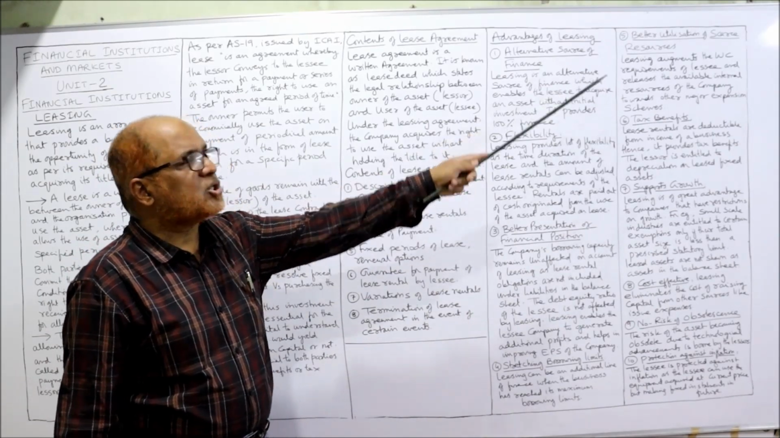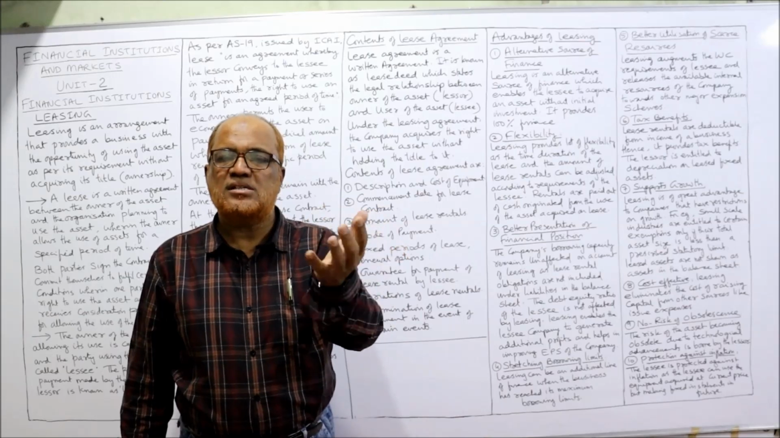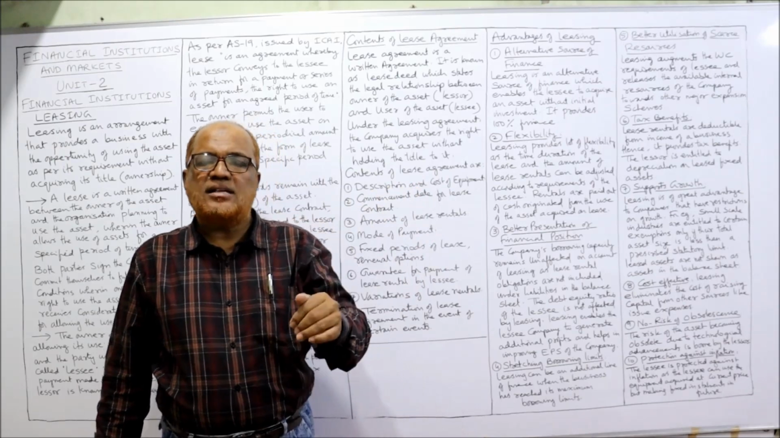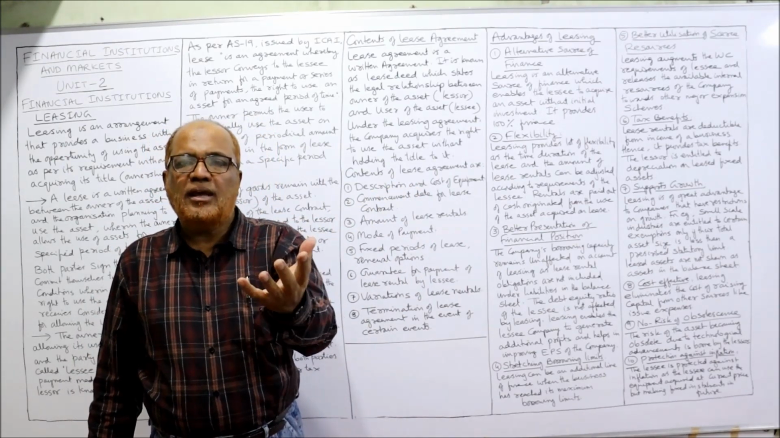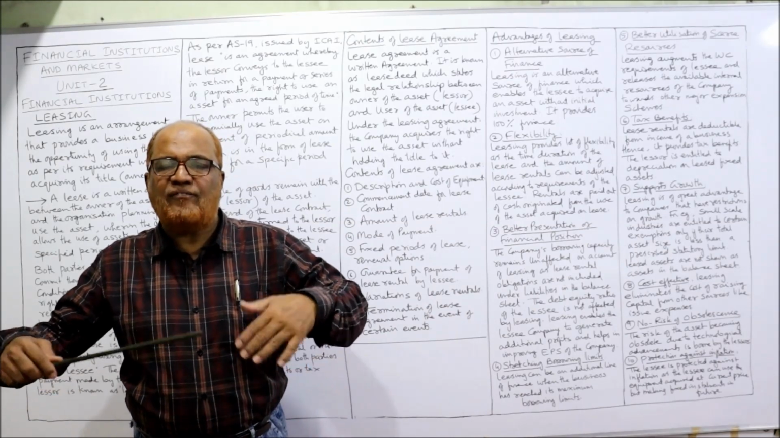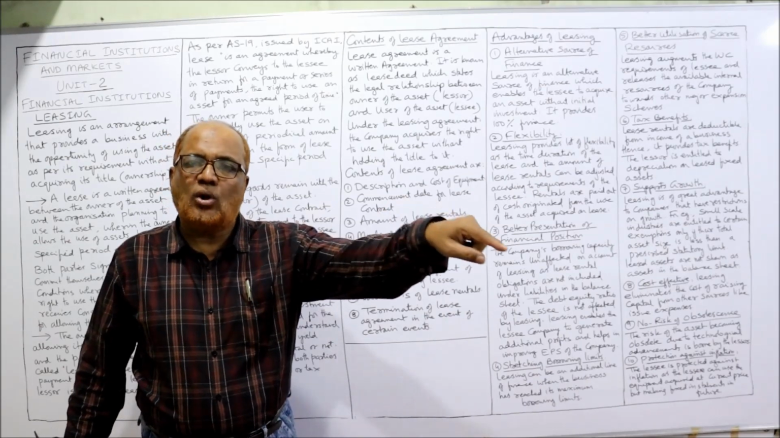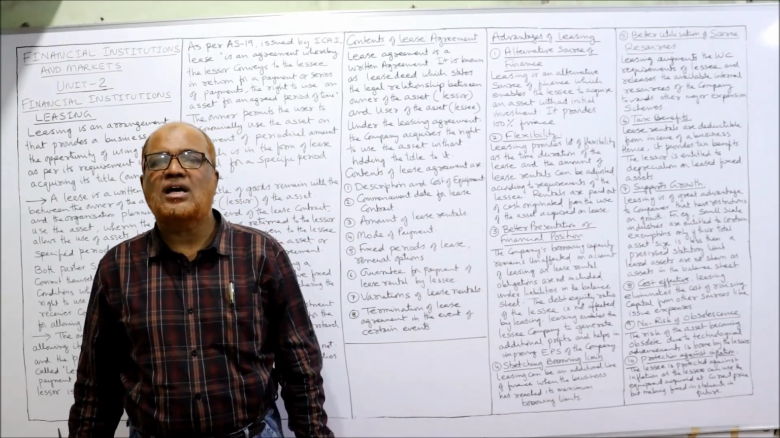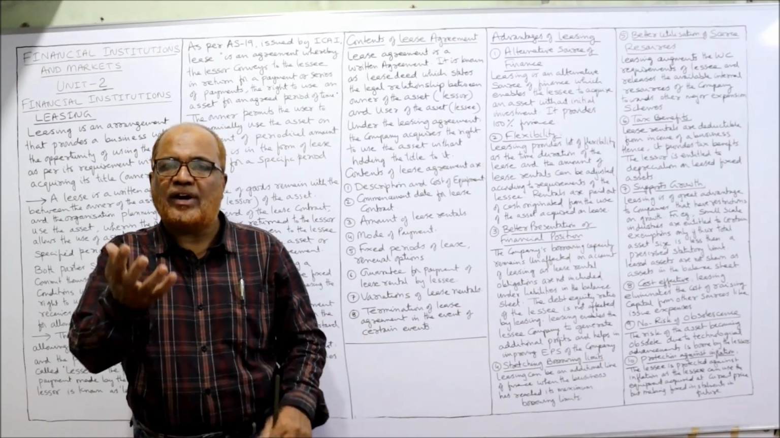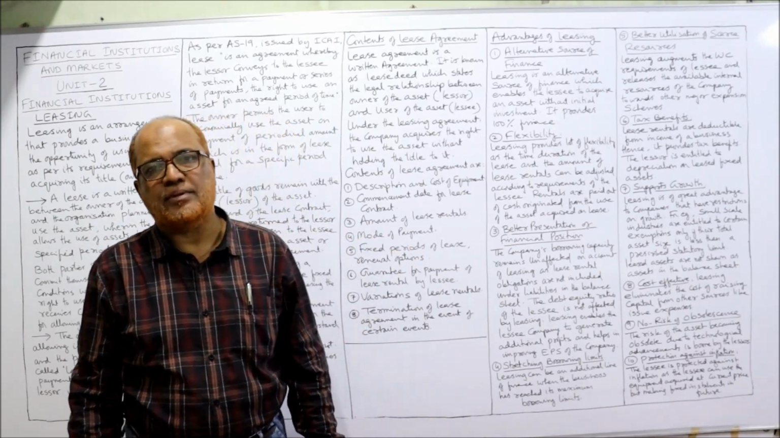Next, better utilization of scarce resources. One of the scarce resources in a business is capital fund. This is very scarce. Now, by taking the asset on lease, the remaining cash can be used for day-to-day expenditure. The business can be able to effectively utilize the remaining capital because the capital is not invested in purchasing the asset. The business has taken the asset on lease. So the funds which are not used in purchasing can be used for any other purpose.